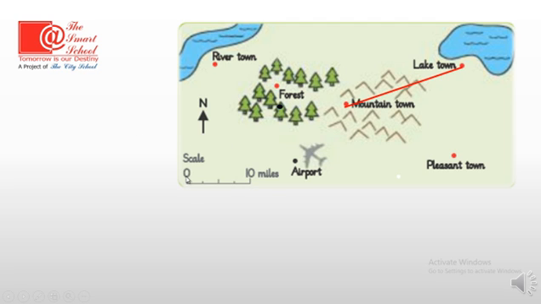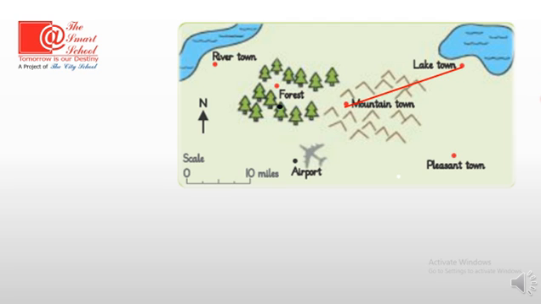This is 1 inch and this is used for 10 miles. Means on this map 1 inch is equal to 10 miles. So to find the distance from mountain town till lake town, we need to see how many inches this distance is, and then we will calculate the actual distance between these two towns.